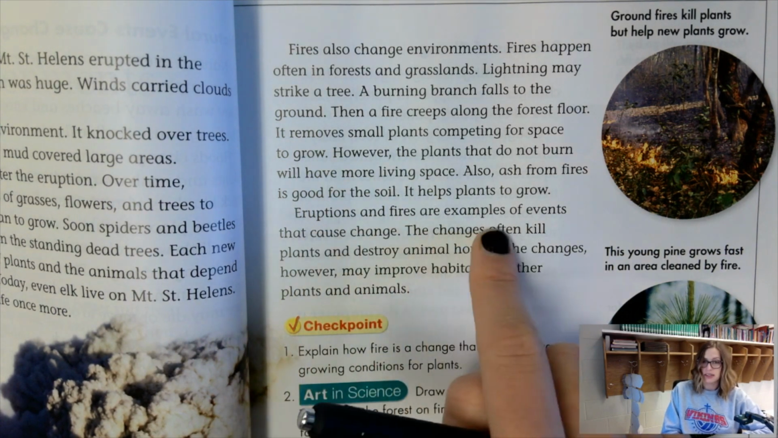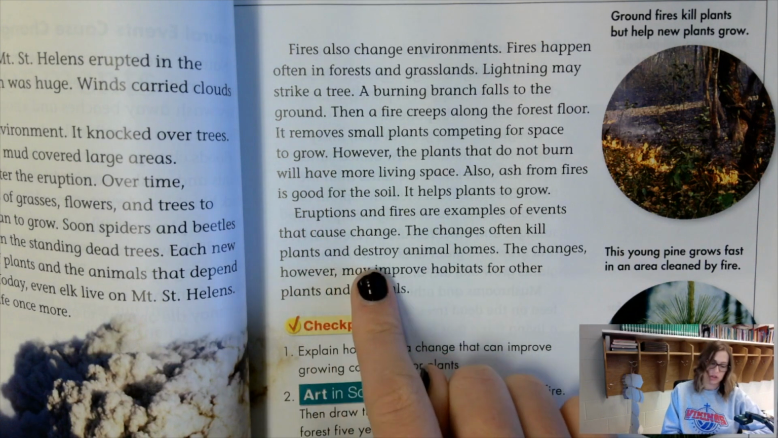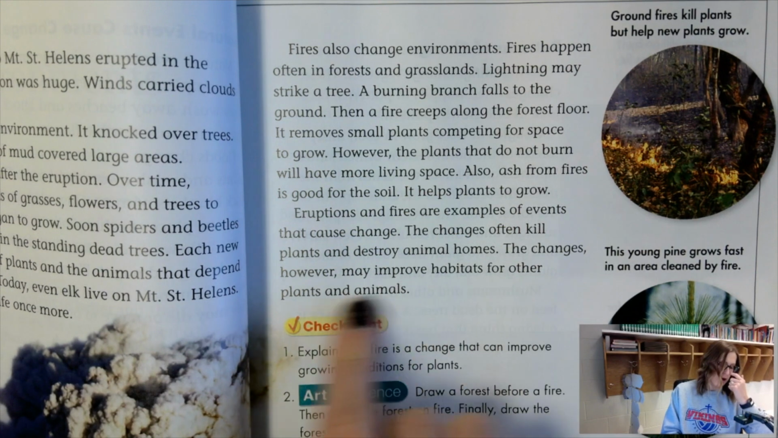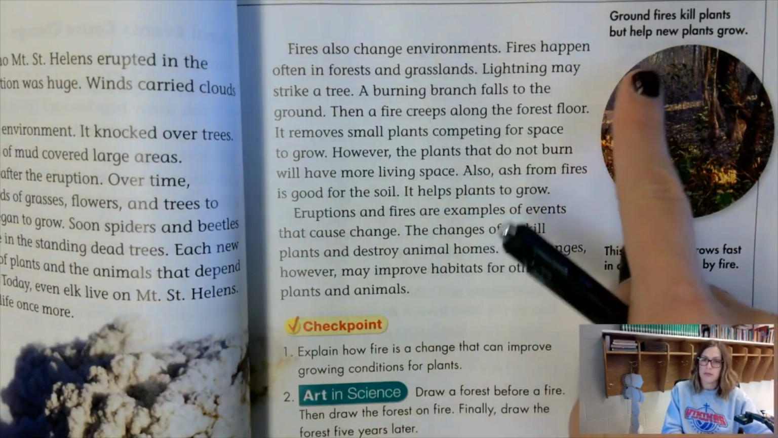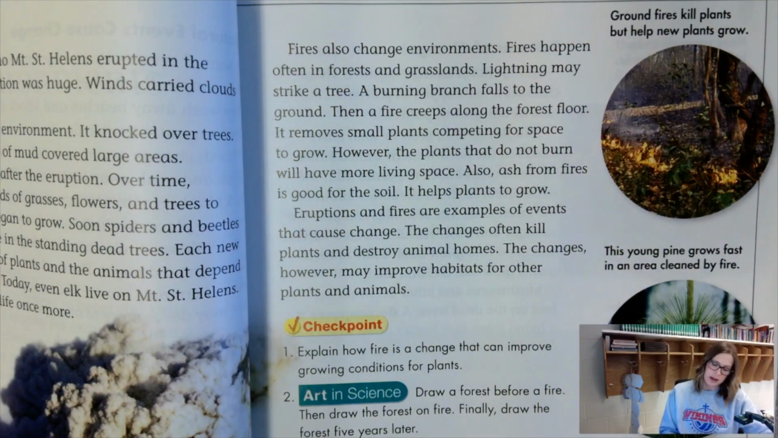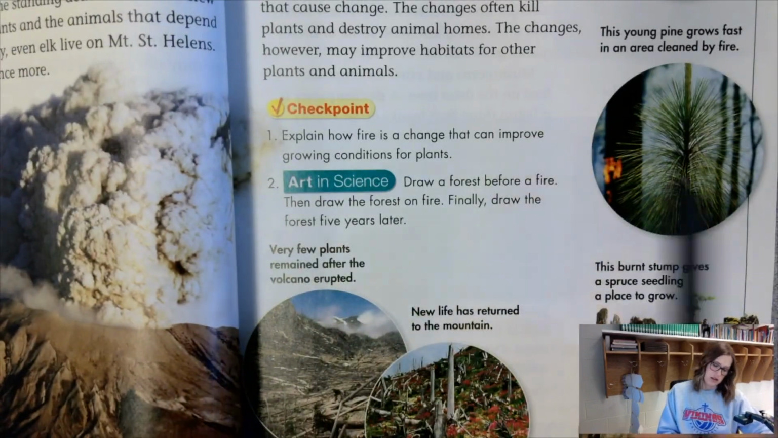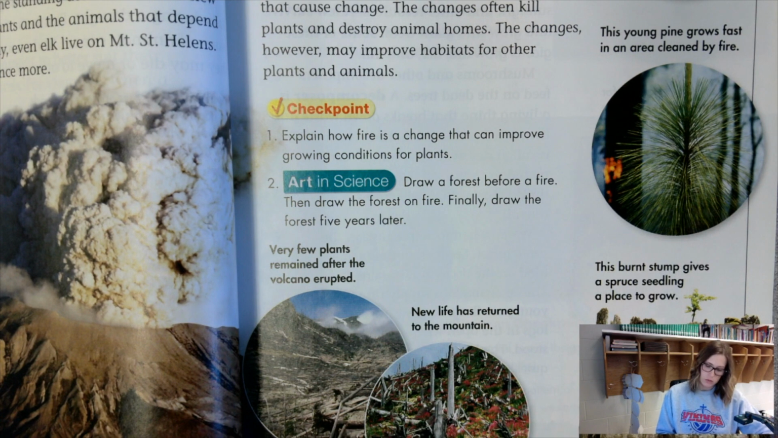Eruptions and fires are examples of events that cause change. The changes often kill plants and destroy animal homes. The changes, however, may improve habitats for other plants or animals. So you can see there, a ground fire might kill plants, but help new plants to grow. You can see this new young pine at the bottom here is growing fast because its area has been cleared out. Tomorrow we'll pick it up with our next page on page 118.